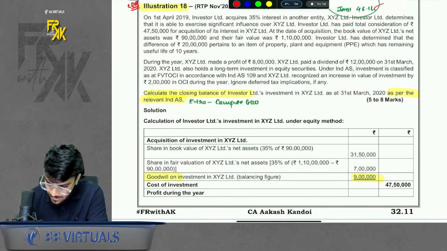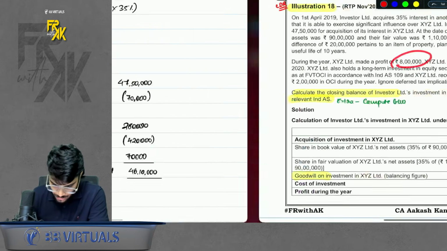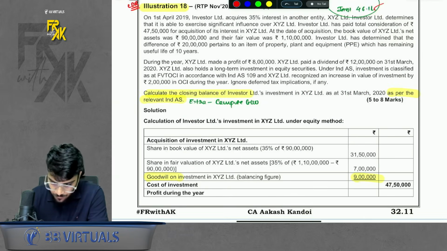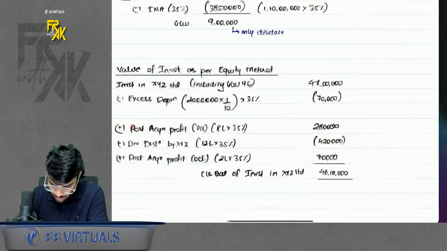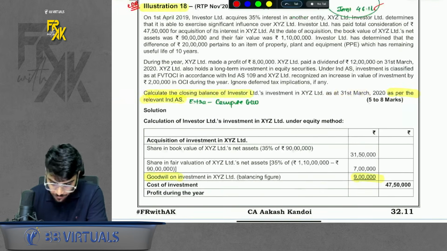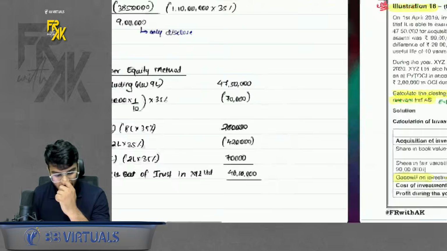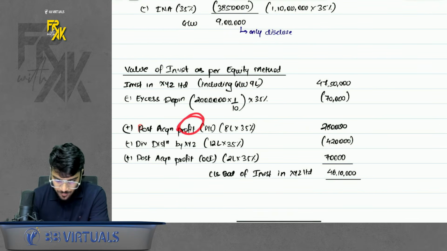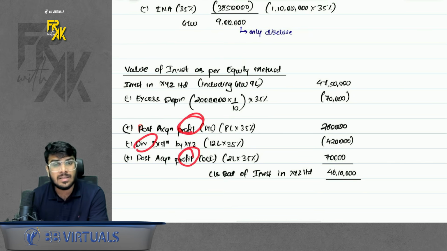Then the associate earned a profit of 8 lakhs. Record your share of profit. 8 lakhs into 35%. Okay. The associate earned a profit in OCI also, 2 lakhs. So record your share of profit. 2 lakhs into 35%. The associate distributed a dividend of 12 lakhs. So reduce it. 12 into your share. Reduce it. Simple. So we add the share of profit and we reduce the dividend.